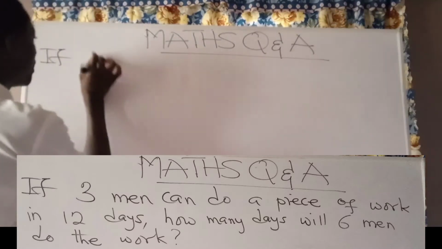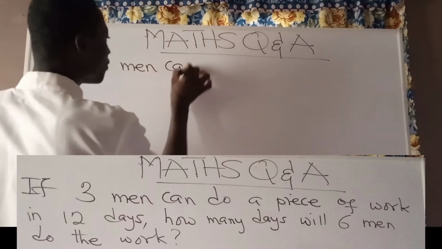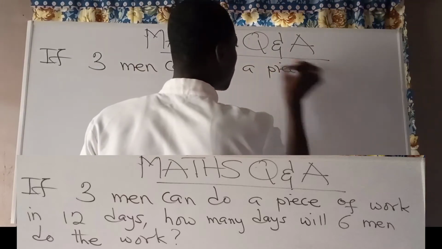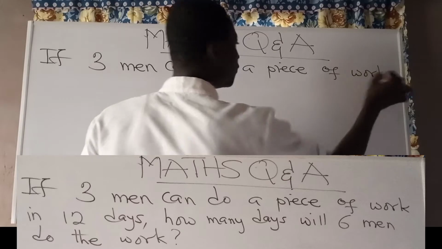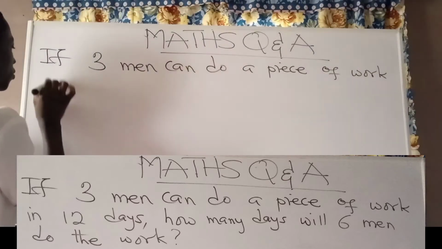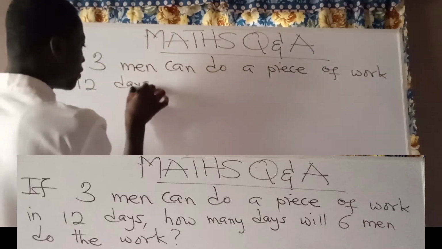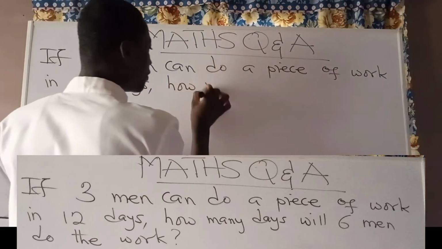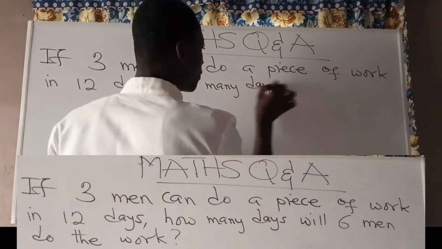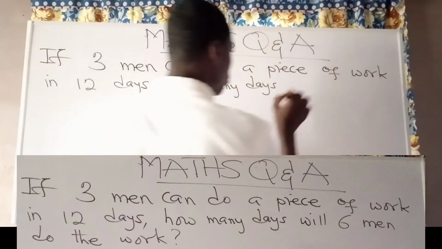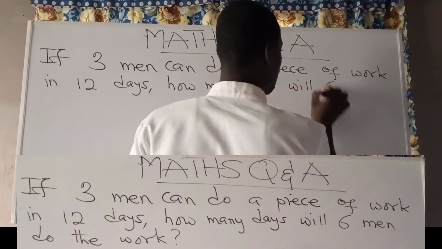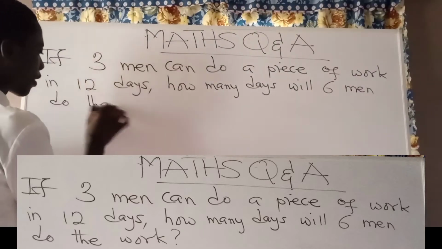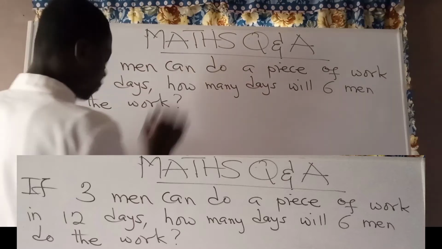If three men can do a piece of work in 12 days, how many days will 6 men do the work at the same rate, right?